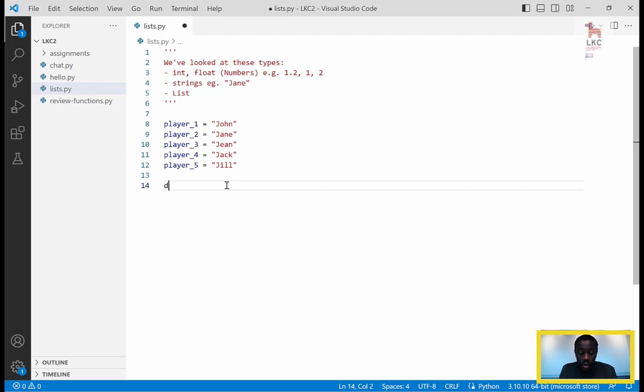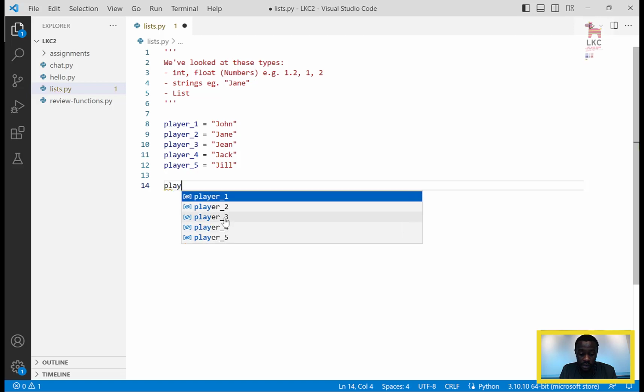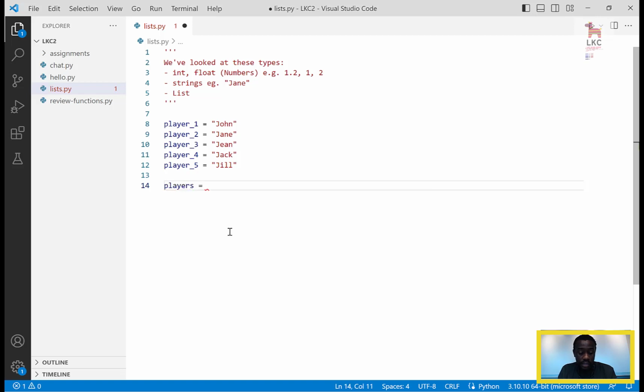So instead of this, the best way would be to just say players. And this is how you construct a list. For a list, you use square brackets, you open and close, but because of this IDE, it closes for me, so that's okay. Then instead of what I did, you can do this: John, Jen, Jean, Jack, and Jill.